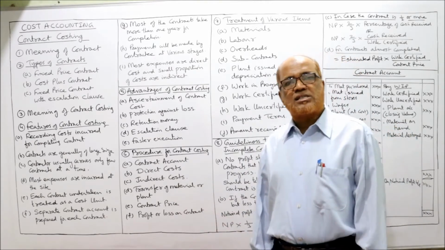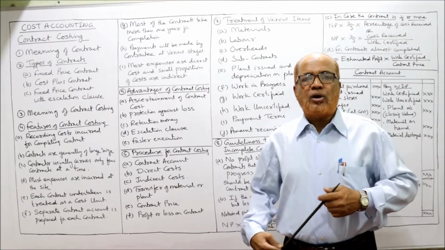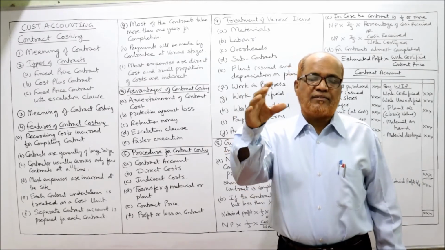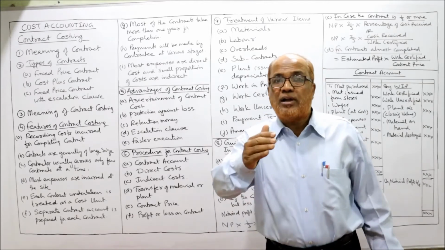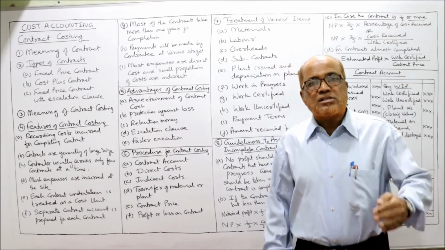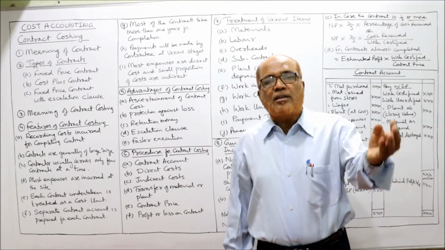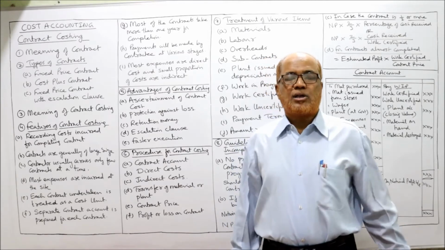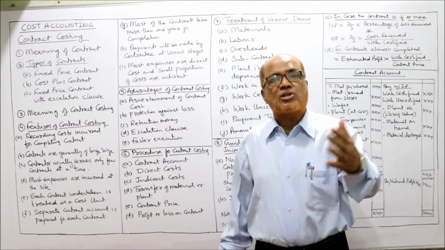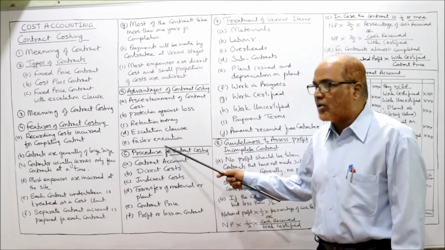Last one, faster execution. In contract costing, I am the contractor, and I will do the contract at a faster speed. I will complete the contract as soon as possible. I will not delay the work. Why? Because by delaying the work, I will not get a sufficient amount from the contractee. The contractee will make the payment only when I perform the work. So I will perform the work fast so that I can get the money from the contractee. So these are the advantages of contract costing.